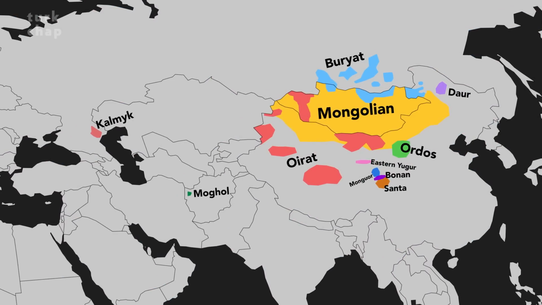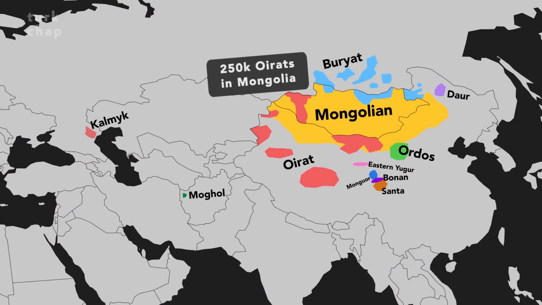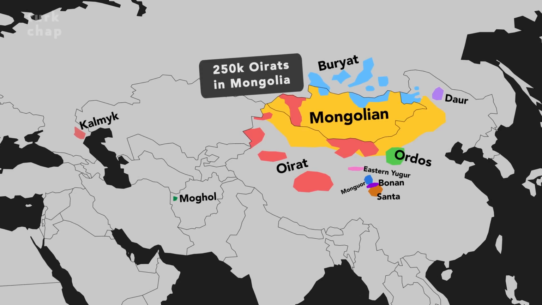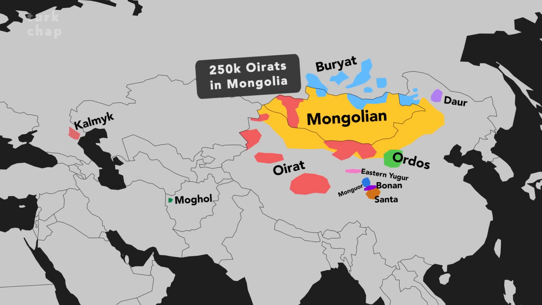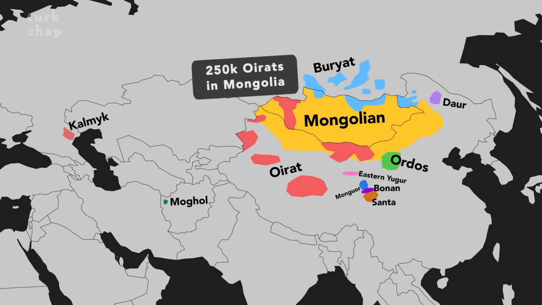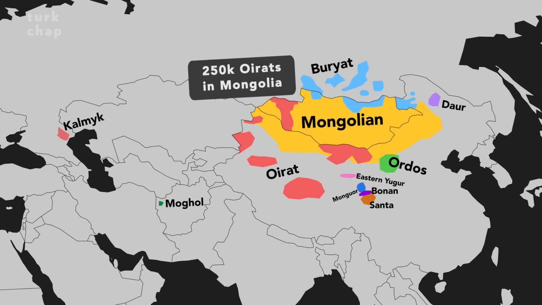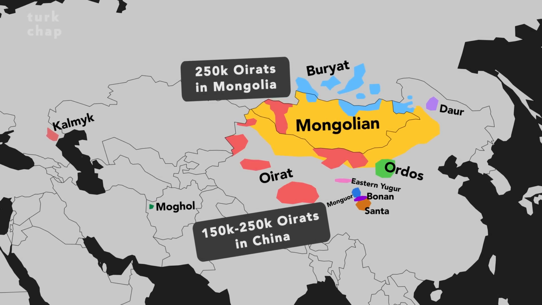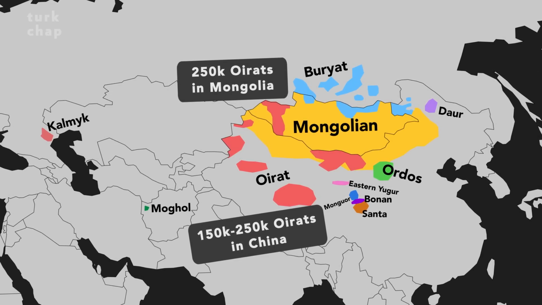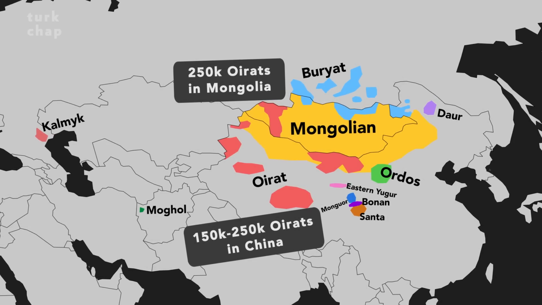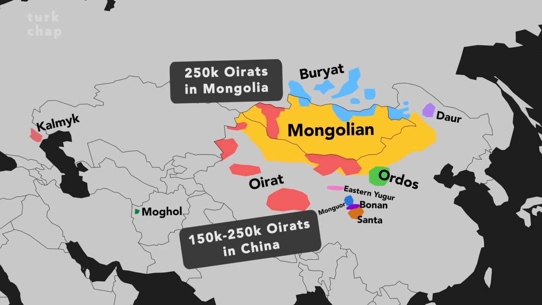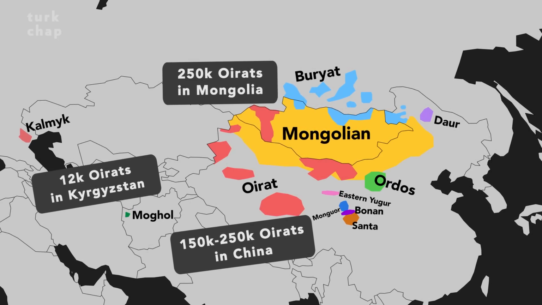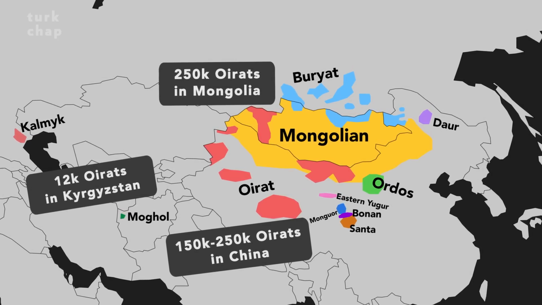It is presumed that the Oirat population in Mongolia is close to 250,000. However, the number of Oirat speakers are not well documented. In China, the Oirats are not registered as a separate ethnic group but as Mongols. It is presumed that there are between 150 to 250,000 Oirats in China, around 100,000 of whom are said to speak Oirat. In Kyrgyzstan, there is a very tiny population of the Oirat people, which is around 12,000. A handful of people in this community speak the Oirat language.